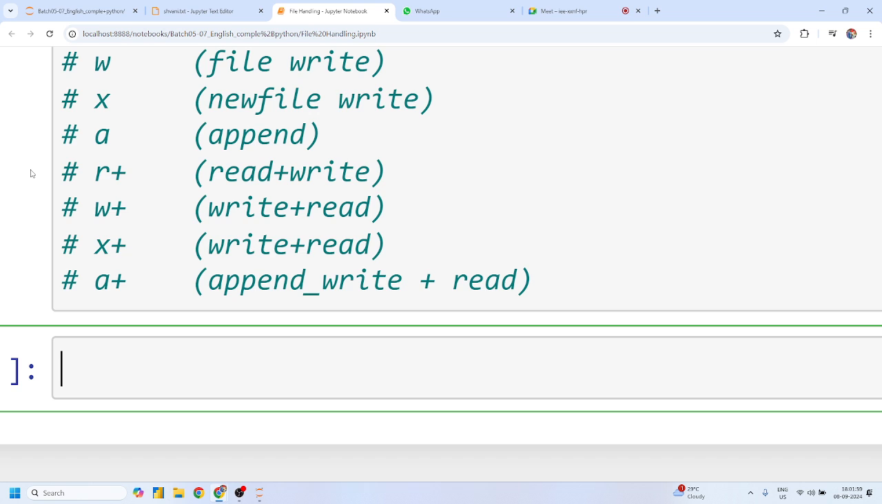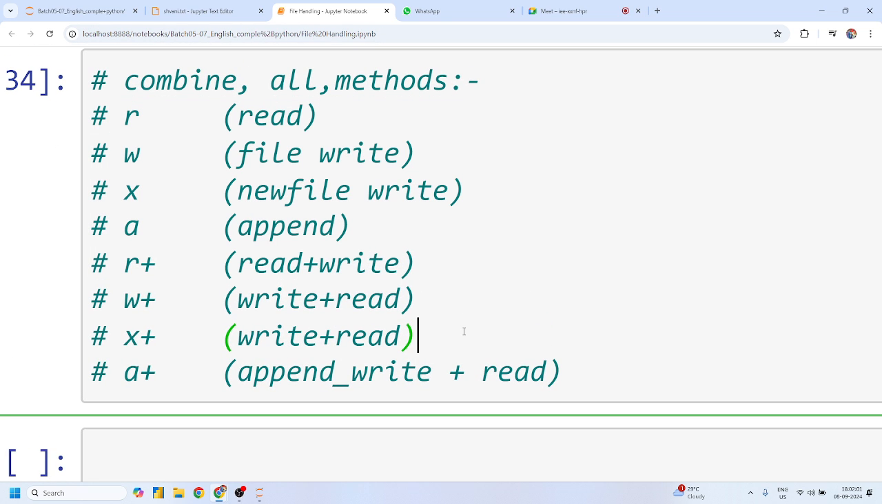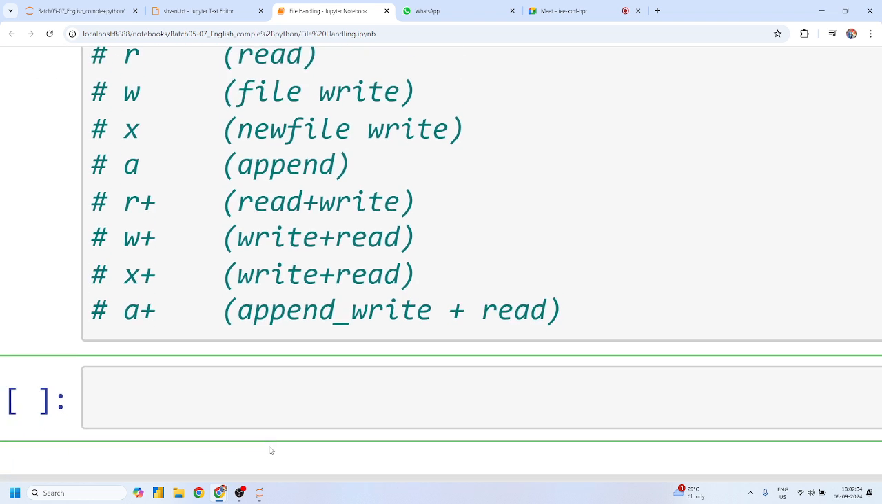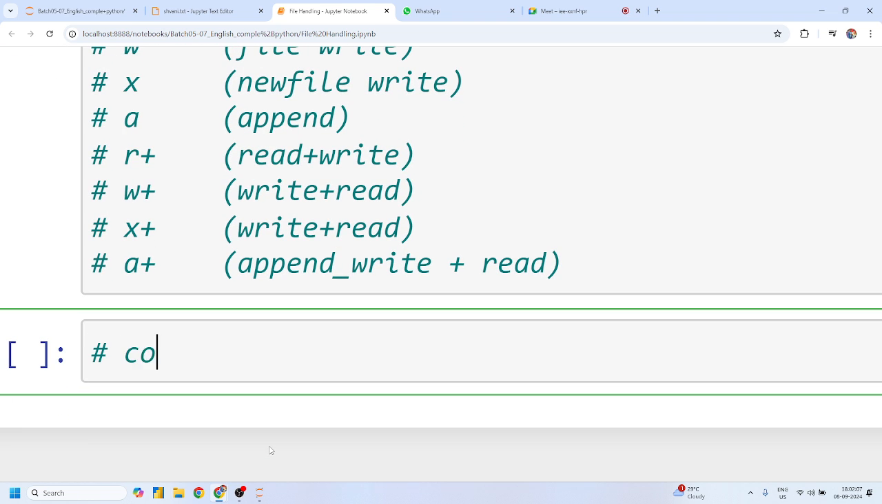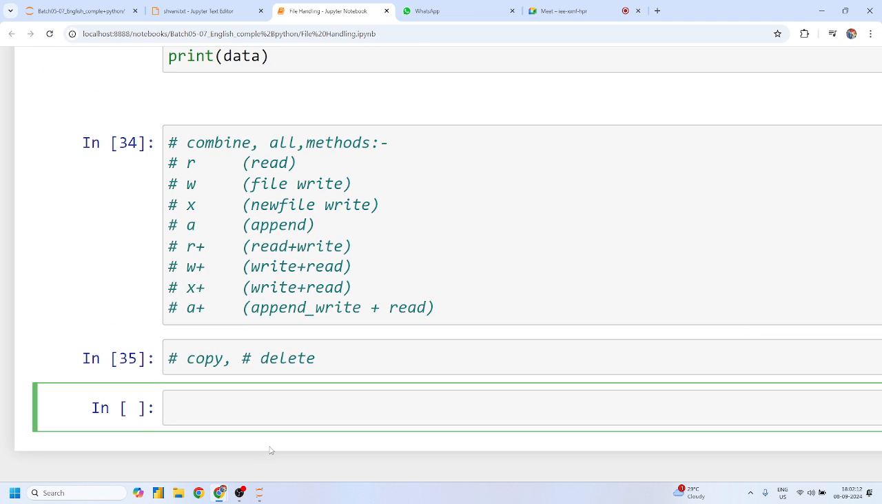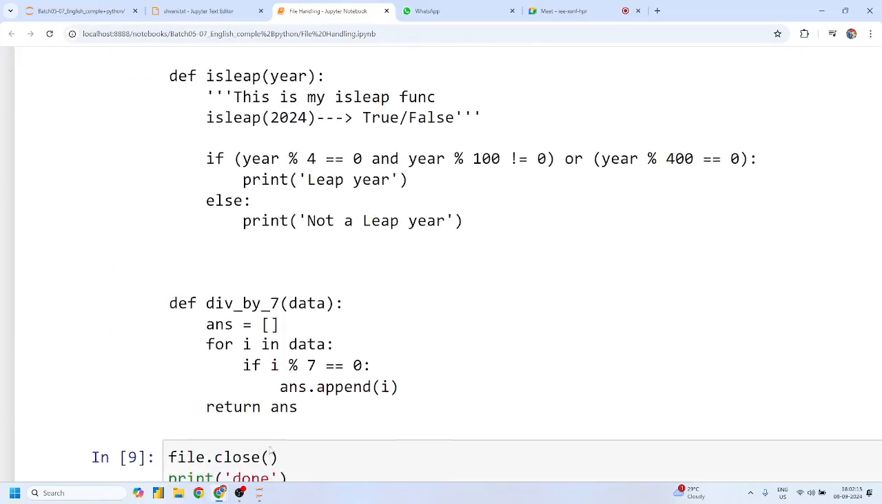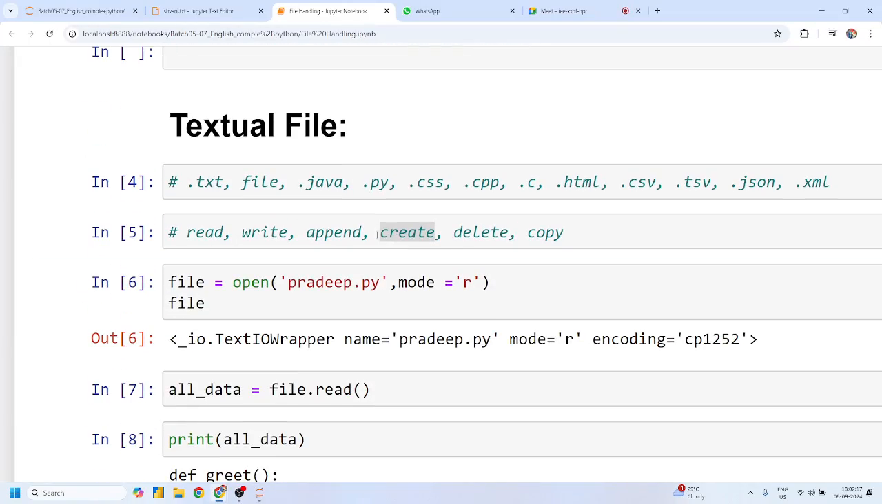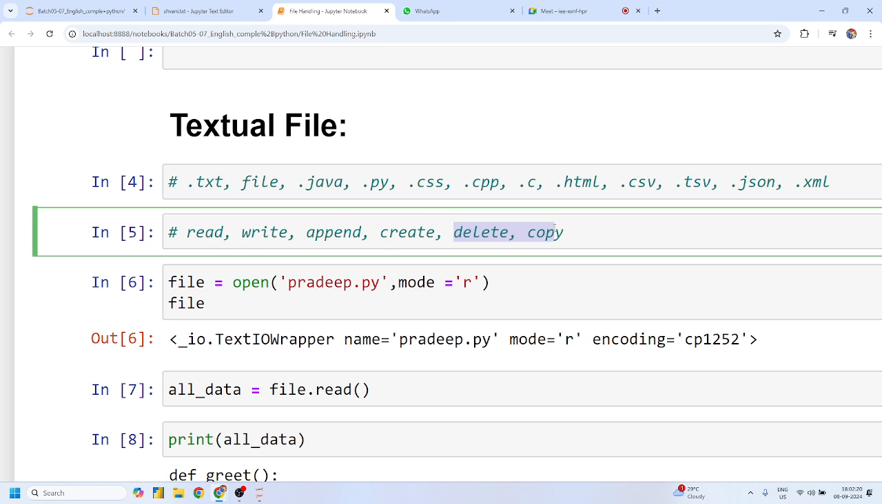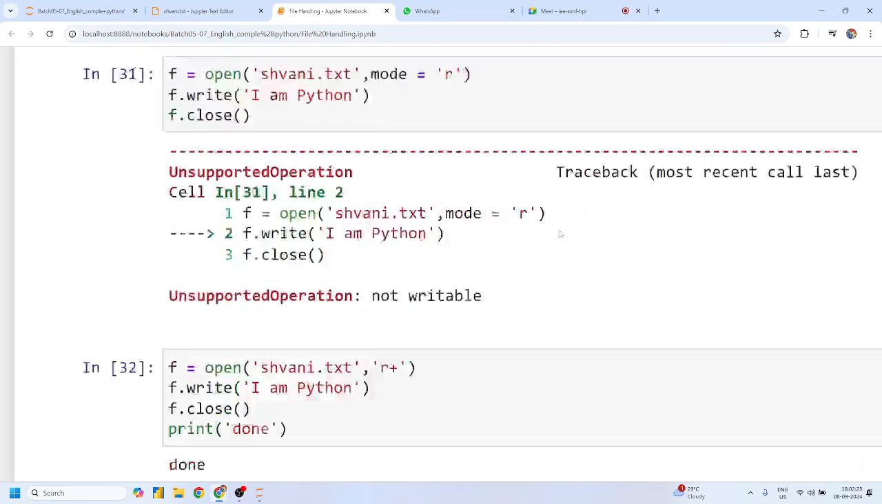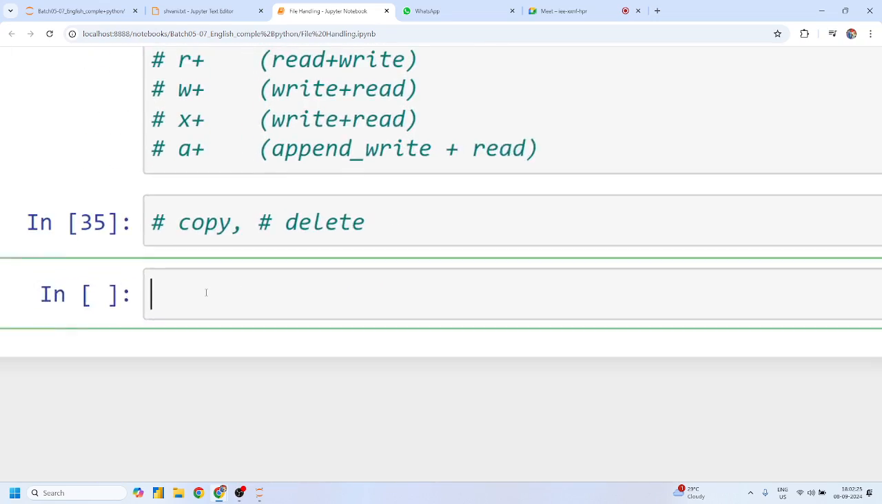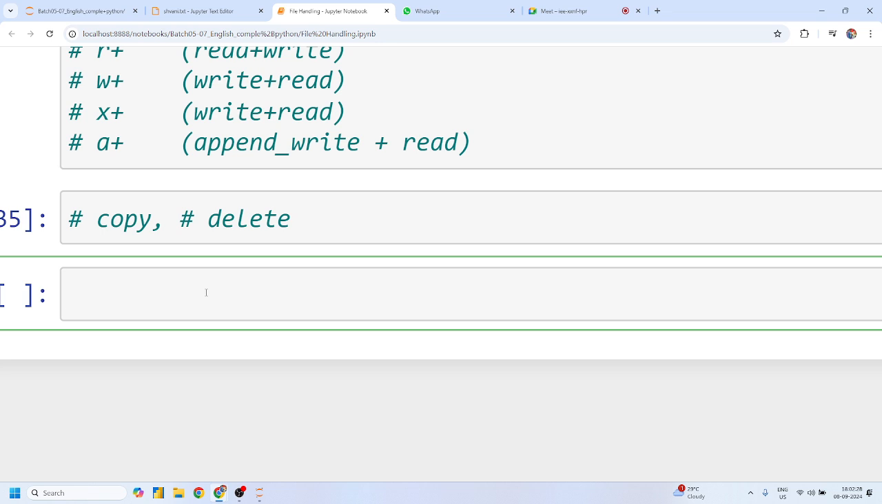Now we have performed all the required operations in a textual file. Now we are left with two concepts. The first is how to create a copy, and second how to delete a particular file. Yes or no, candidates? From this concept, append, create, delete, we are only left with these two concepts, right? Pradeep sir, any doubt? Now the question is, Shivani, how to create a copy of an already existing file? Very easy. Using the copy method.